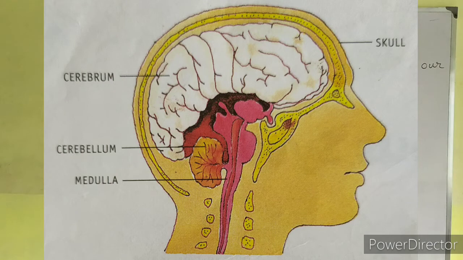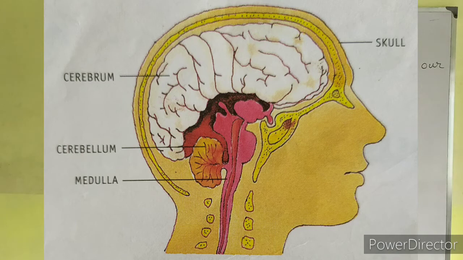Next students, you can see below the cerebrum is the cerebellum. The cerebellum coordinates the actions of the muscles and makes them work together. It helps us to balance our body and keep us in an upright posture.